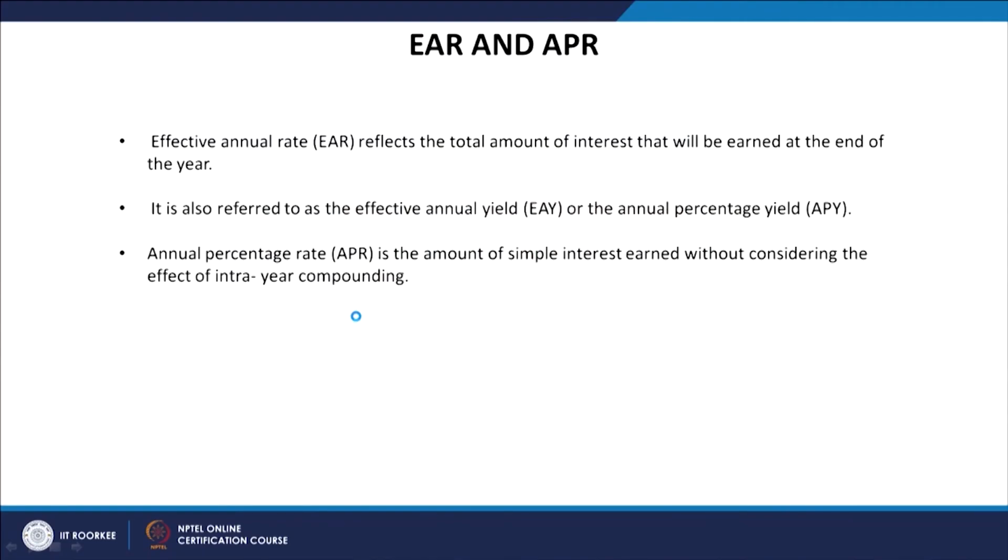In that case the interest we earn will be different, and that will be called the effective annual rate, and not simply the annual percentage rate. The annual percentage rate is the amount of simple interest earned without considering the effect of intra-year compounding. So this is the basic difference between the two.